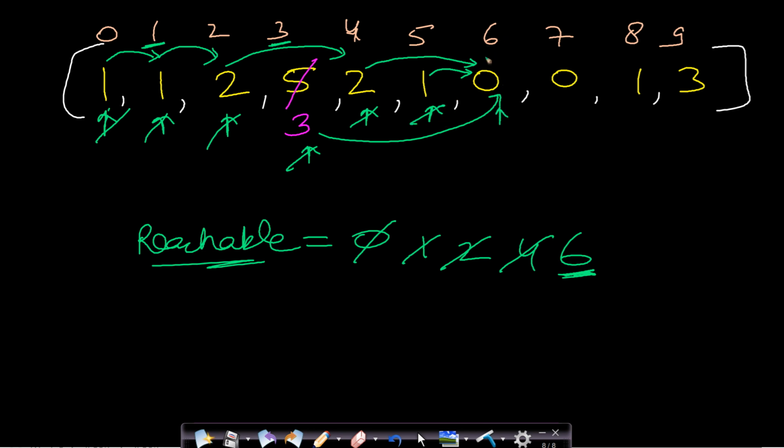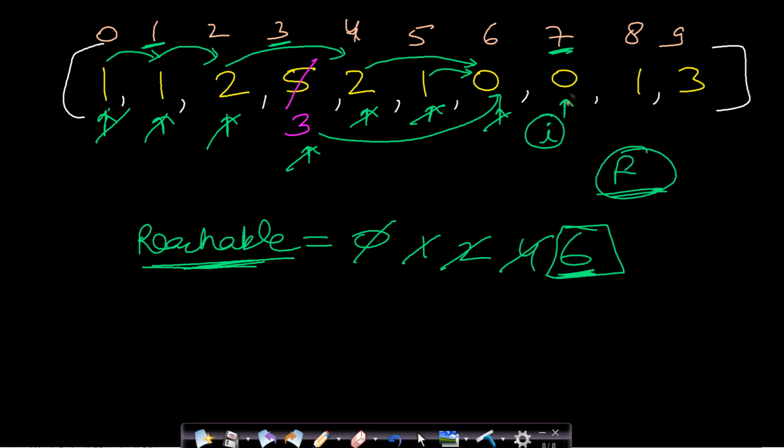Now we are at 6. At 6 we cannot jump, so we will move on to the next point. Now at this point you can see that our reachability is only to 6. So if your pointer, let's say this is I pointer, crosses the reachable distance, then we will stop there and we will return false, saying that this part is not reachable from the starting position.